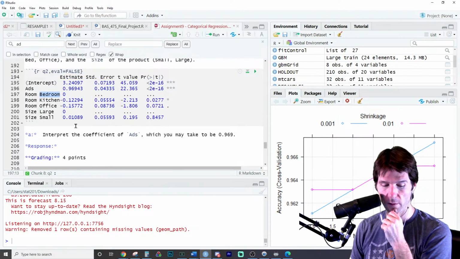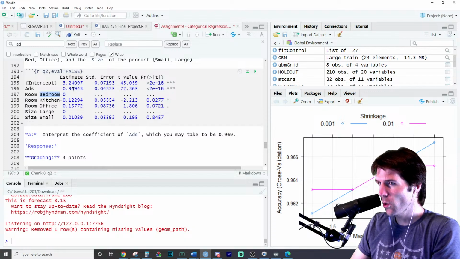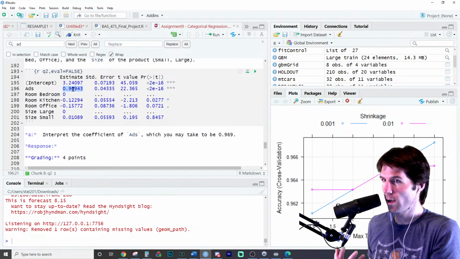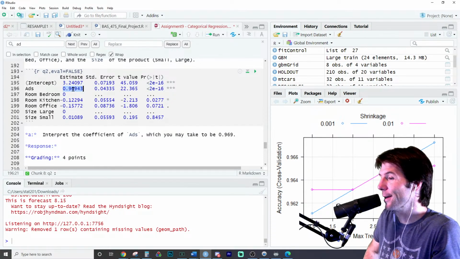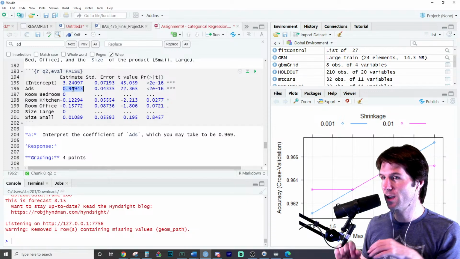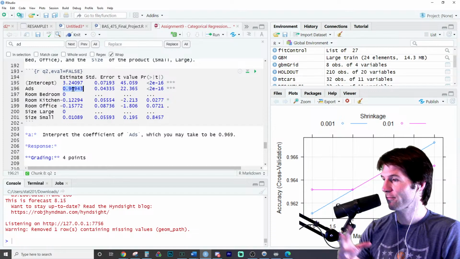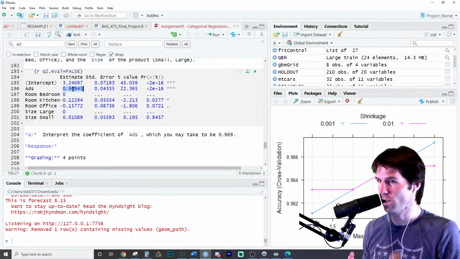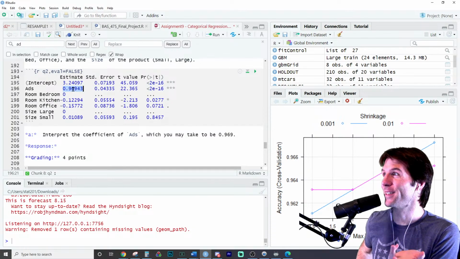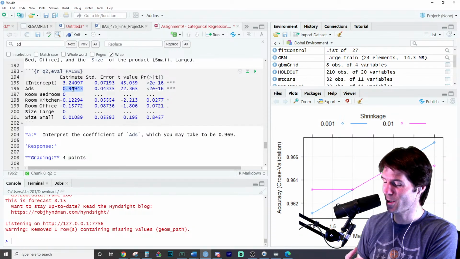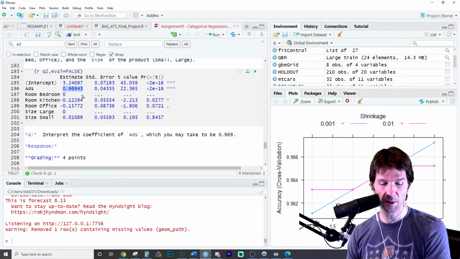It says right here, interpret the coefficient of adds. Let's take a look at this a little bit. Keep asking those questions, Kevin. You got it. The coefficient of adds is just a quantitative variable. Adds is how many adds were taken out. So when you look at this, I'm not going to write it down, but I'll say it: two products that are otherwise identical. That means they'd be for the same room, they'd be the same size. Think about a large product that goes in the kitchen, a refrigerator. Think about a small product that goes in the kitchen, like a Keurig machine. You know, when you see it, large is a refrigerator, small is a can opener. Would I say two adds that would be otherwise identical? Yep, or two products, because we're selling products, right?